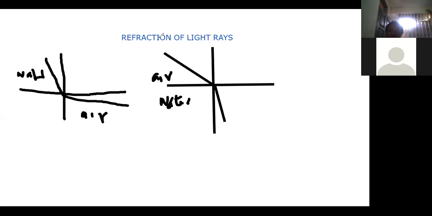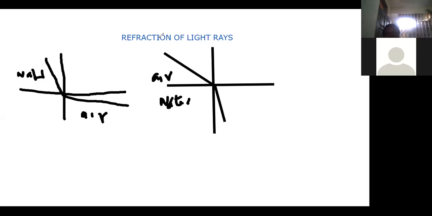Now, when you also place a coin in a bowl, it is invisible to the observer at E, but it becomes visible when water is poured into the bowl. So when you place a coin and you pour water in it, it makes it visible. Let me put it that way.